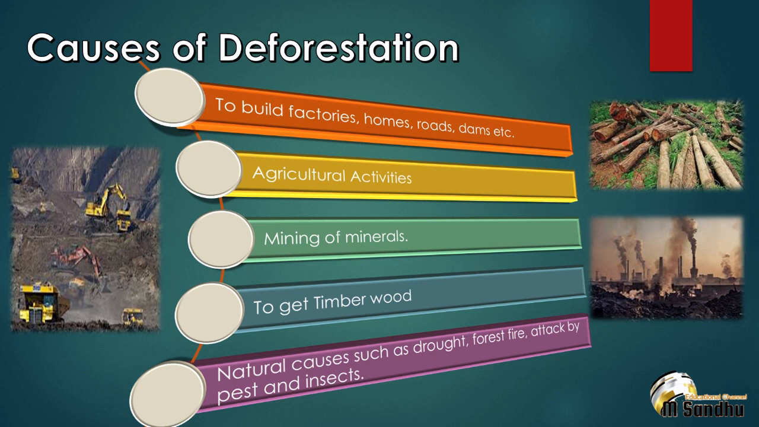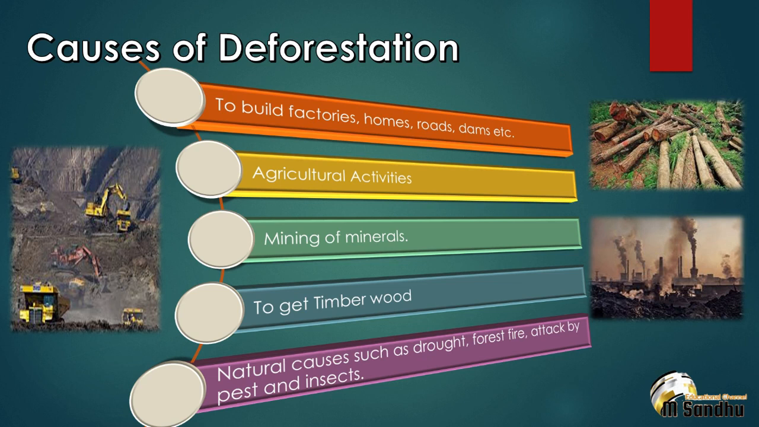Next cause is to get timber wood. One of the primary causes of deforestation is the production of timber. There is a lot of demand for timber and so deforestation increases. It is a source of raw material which is used for the production of paper and also for the construction.